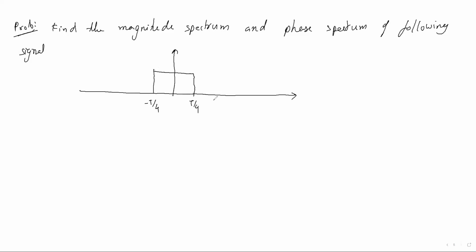If the problem comes in graphical form, you should solve it with the help of the exponential Fourier series. This graph is a periodic signal. The signal should be periodic. You should remember that. If the signal is not periodic, you cannot apply the Fourier series formulas.